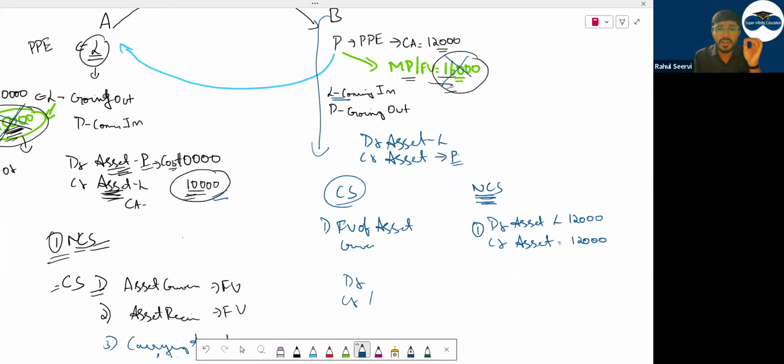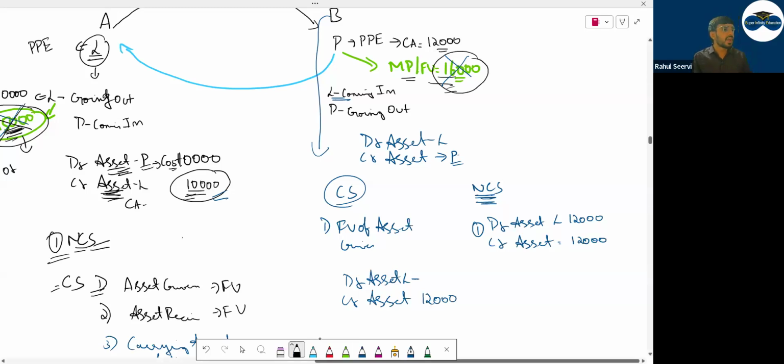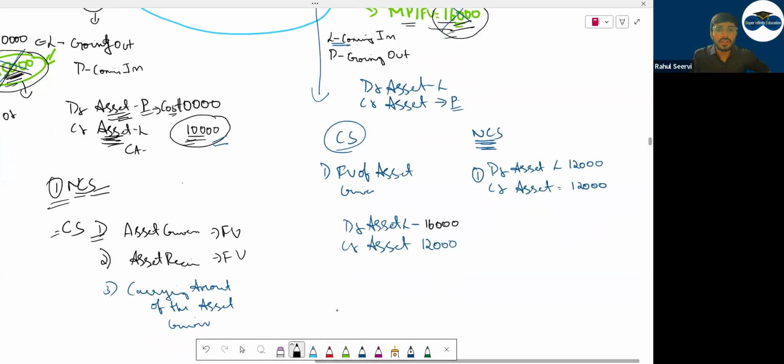Here, credit asset 12,000. Now asset Lamborghini is coming in at what value? Fair value of the asset given. What is the fair value of the asset given here? कौन सा asset दे रहे? What is the asset we are giving? Porsche. So the fair value is how much? 16,000. Is your journal entry tallying here? No. Which side? Credit side.